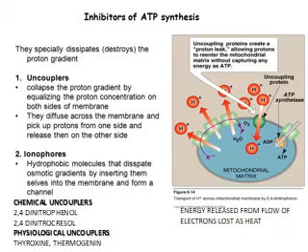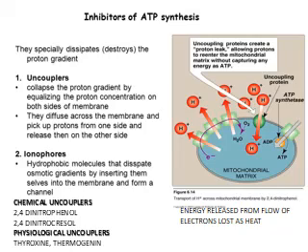So those which destroy the proton gradient are known as the uncouplers. So what do the uncouplers do? They collapse the proton gradient, and because of that the hydrogen ions will now diffuse back into the matrix. So it does not go through the ATP synthase complex, it is able to diffuse back through the membrane.